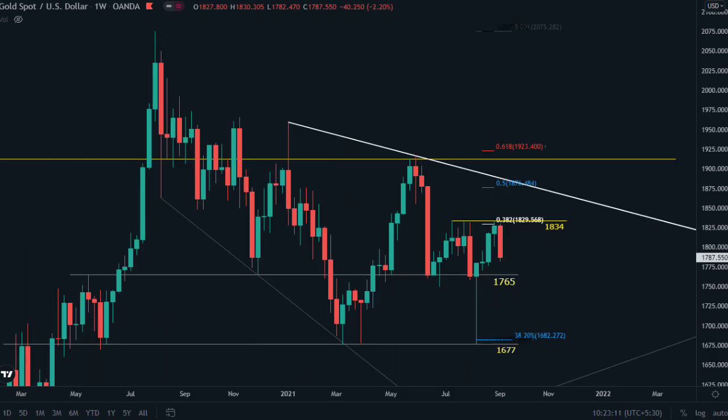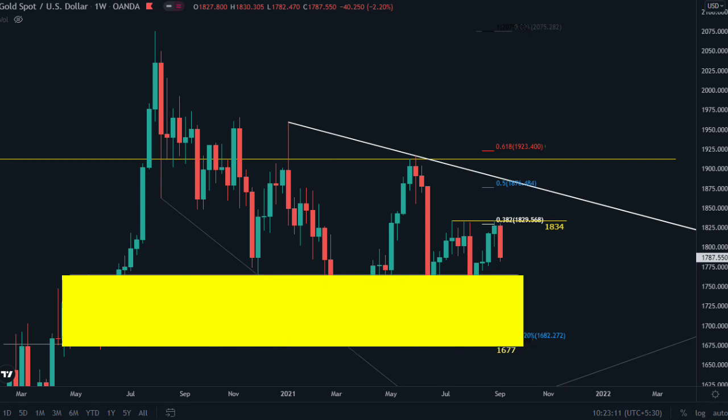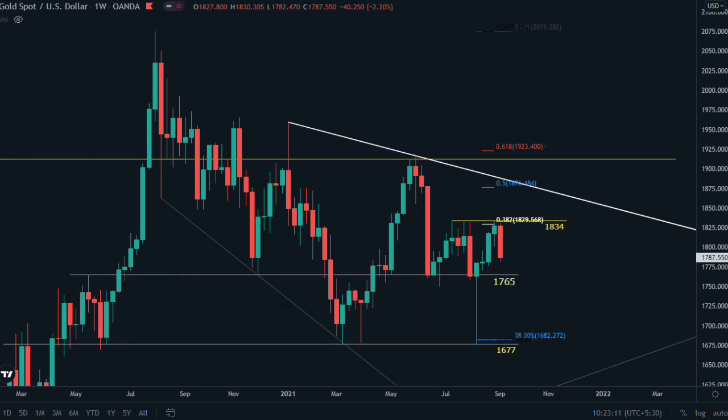This is the weekly time frame. 1765 is your first support, which has been tested many times on the weekly time frame. Below this we have 1677, and these two supports make a support zone on the weekly time frame. The current trend has made a triple bottom at this 1677 support. This retracement from 1834 on the weekly time frame can retest 1765 support.